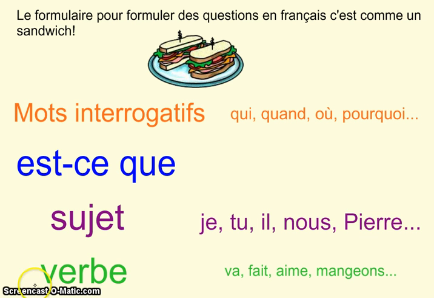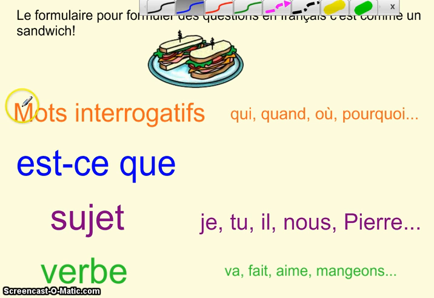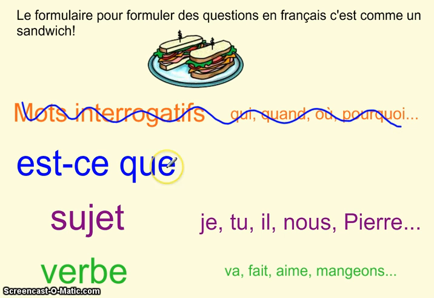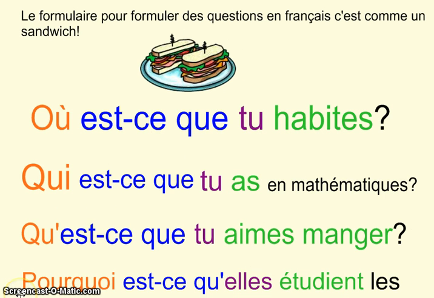After the subject, of course, comes the verb. If there are more than one verbs in your question, you will have the conjugated verb first, like va, fait, aime, ou mangeons. Notice that you don't always have to have an interrogative word in your sentence. You could have a sentence, where do you eat sandwiches? Or just simply, do you eat sandwiches? If you don't need an interrogative word, the first thing in your sentence would then be the est-ce que. Here are some examples with our 1, 2, 3, 4 elements of our sandwich.